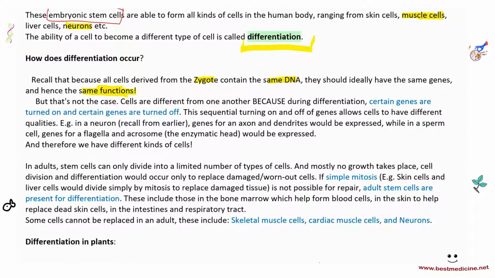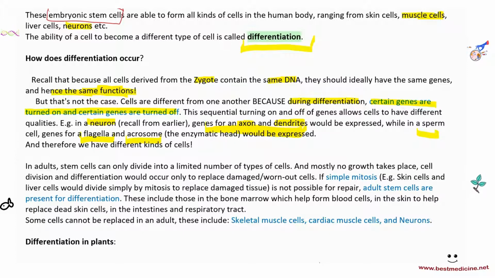So the reason why they don't perform the same functions is because during differentiation, certain genes are turned on and certain genes are turned off. This sequential turning on and off of genes allows cells to have different qualities, right? For example, in a neuron, which you remember from earlier, which has an axon, dendrites, cell body, genes for those things would be expressed. And genes for other things, for example, the sperm cell genes, would not be expressed in a neuron, right? While in a sperm cell, genes for flagella and acrosome would be expressed. And therefore, we have different kinds of cells.